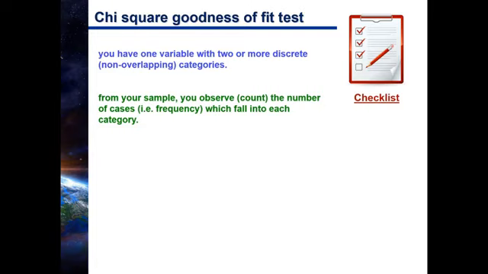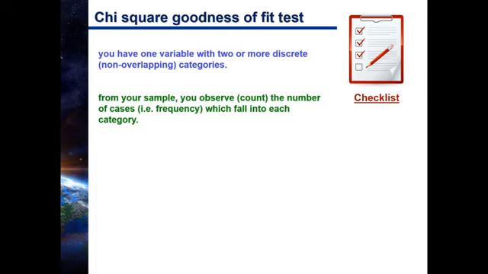But the second reason is you would likely come across a problem. One of the assumptions, which we'll get to in a minute, but one of the assumptions of the chi-square test is that you don't have an expected frequency less than 5. And expected frequencies are different from observed frequencies. We'll talk about that difference in a minute.